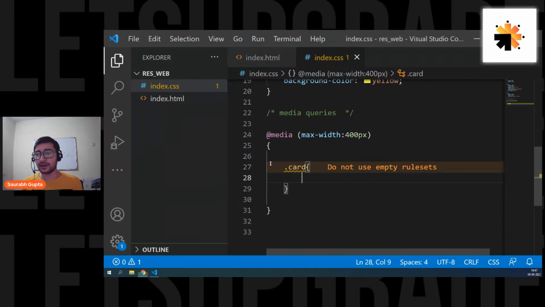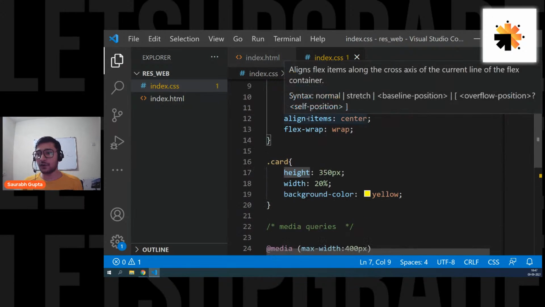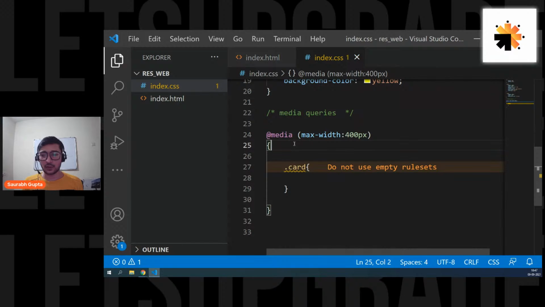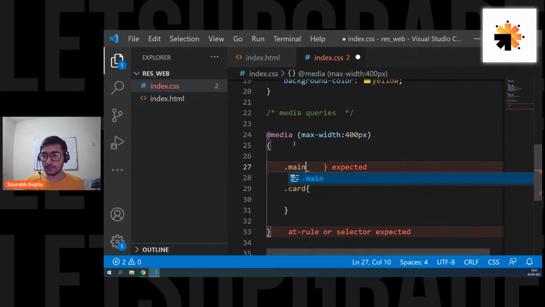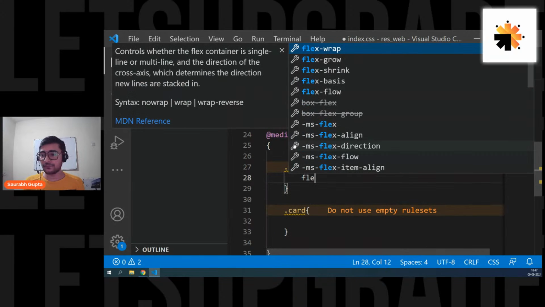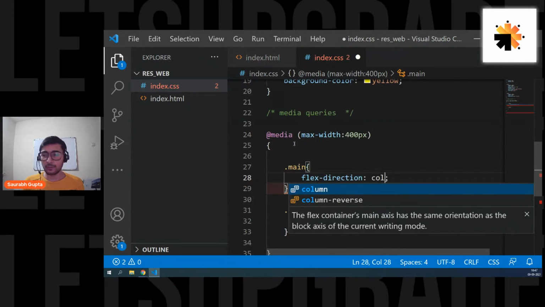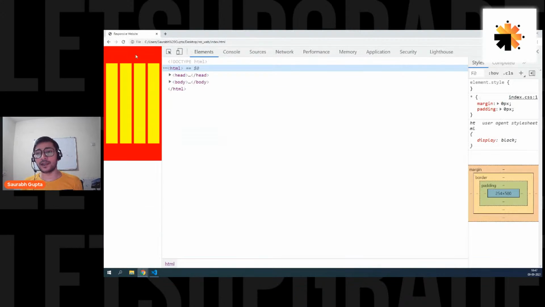For that, you can just copy the main. By default the direction of flex is row. So main, I want your direction to be column. Okay, let's see. It is still not going ahead.